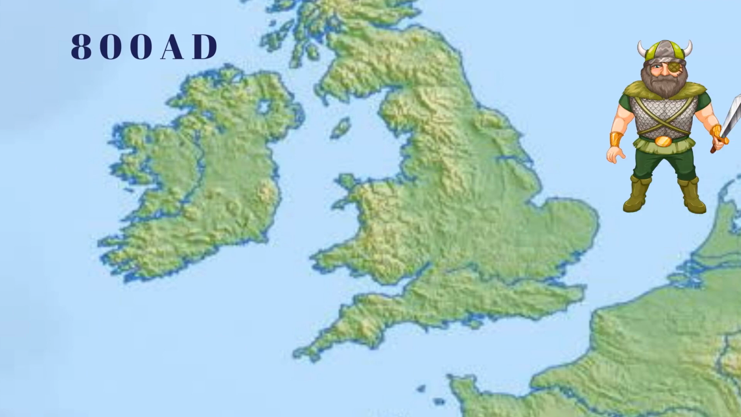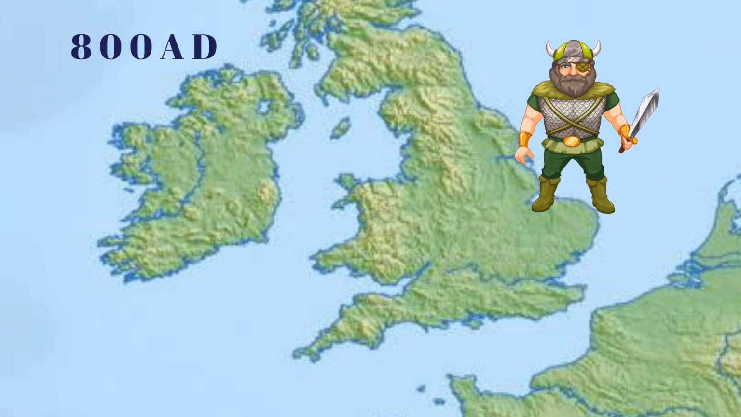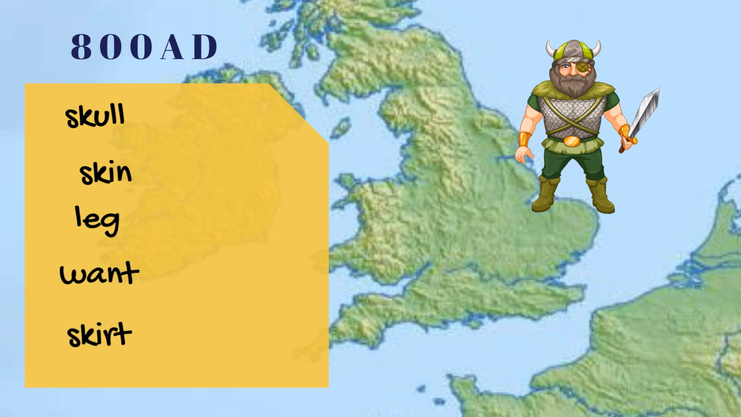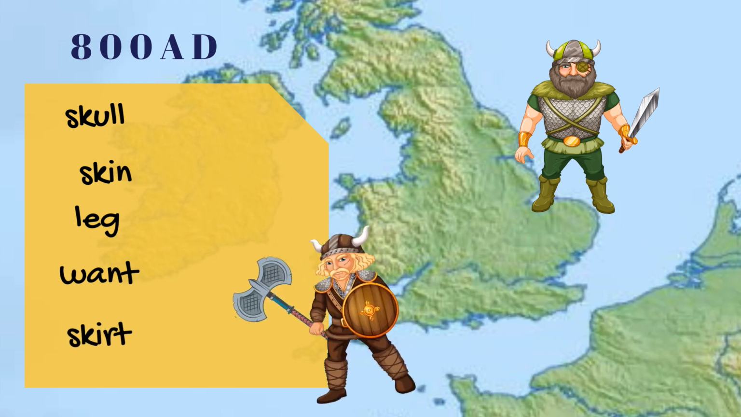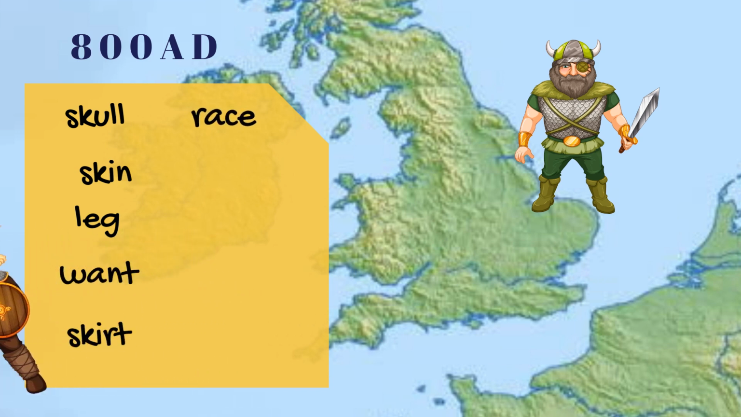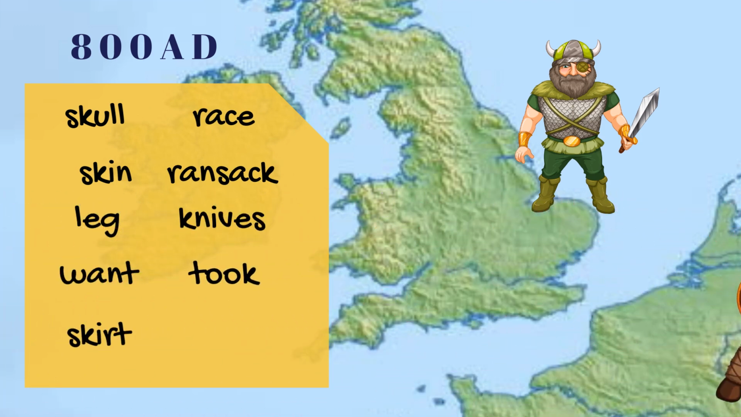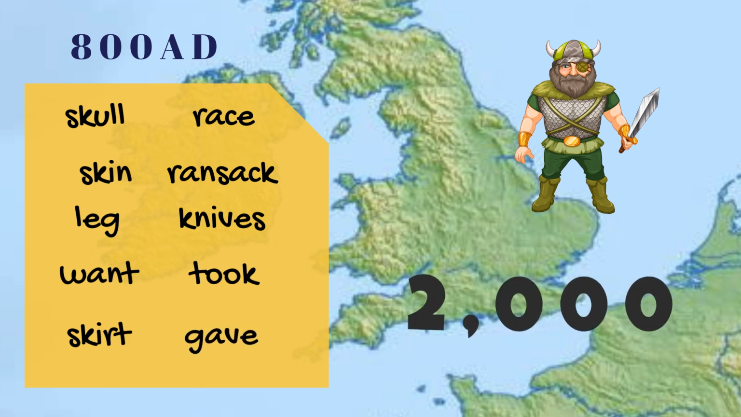Then the Vikings arrived in around 800 AD. They added more borrowings from Old Norse to the mix that was Old English. For example, the words skull, skin, leg, want, or skirt. Their warrior spirit was reflected in their language. They raced through the country, ransacking towns and villages armed with knives and clubs. They took lands, goods, and slaves, but they gave English around 2,000 words.